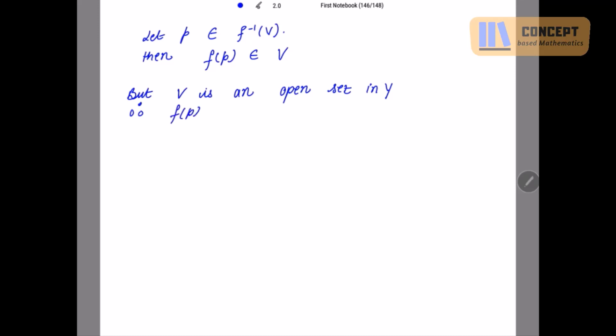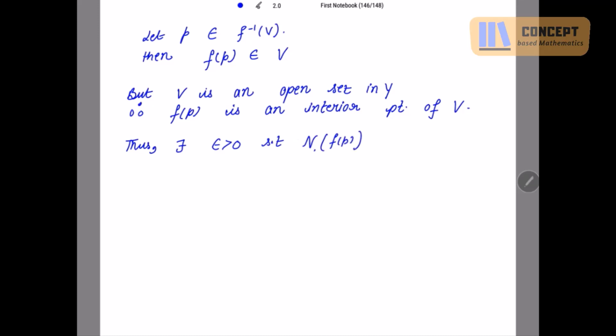So because Fp belongs to V, and V is an open set, that means Fp is an interior point of V. And when a point is said to be an interior point of some set, the neighborhood of that interior point belongs to V. Thus, there exists, we have to form the neighborhood for this Fp, for epsilon positive such that I am having the neighborhood of Fp having the radius epsilon. That means this neighborhood is a subset of V, right?